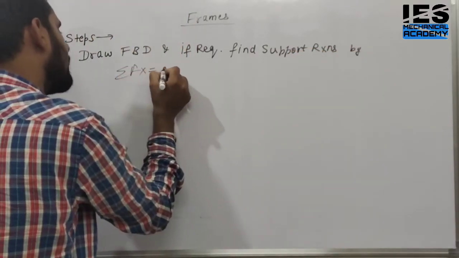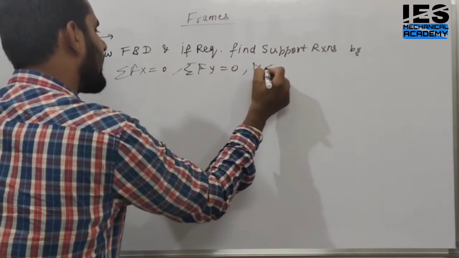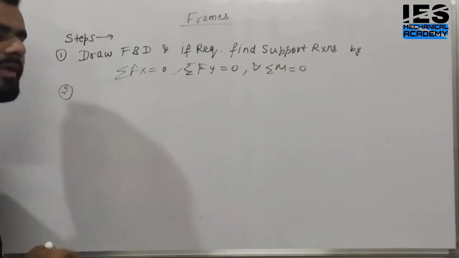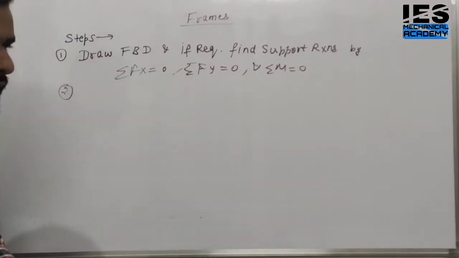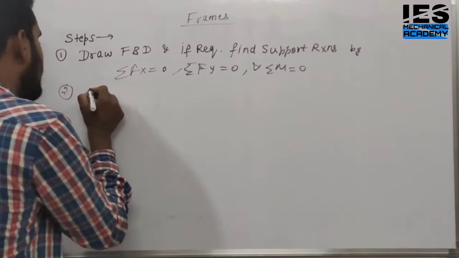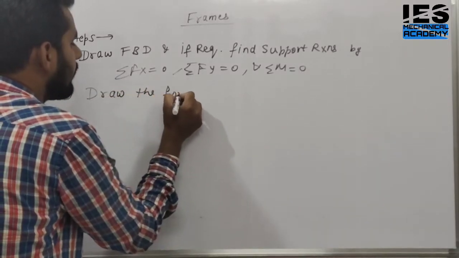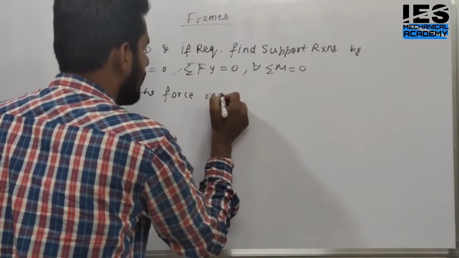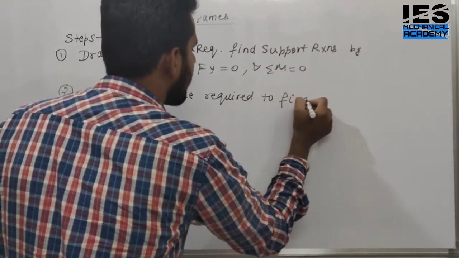Summation Fx equals 0, summation Fy equals 0, and moment at any point is 0. This is the same step we have already discussed in the truss topic. Now what about the second step? The second step is to draw the force required to find for the member.